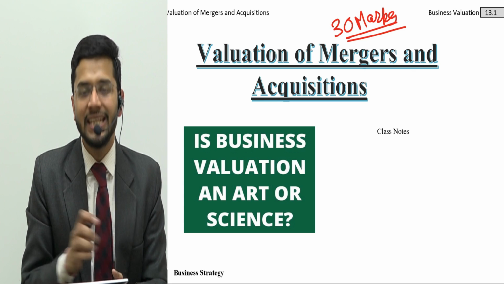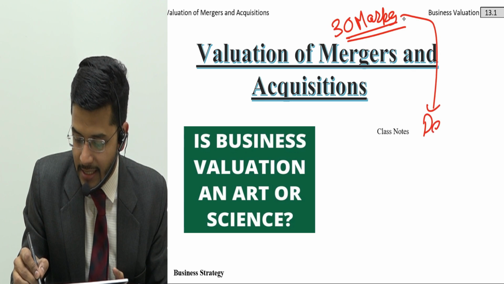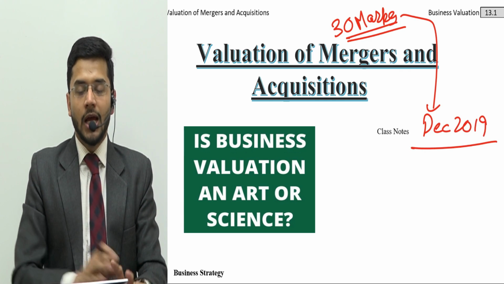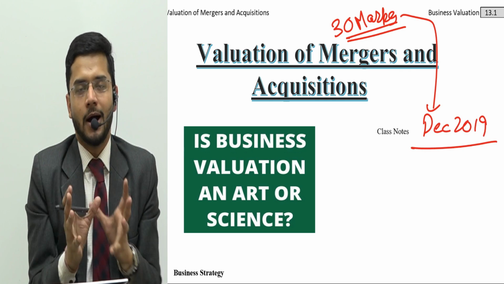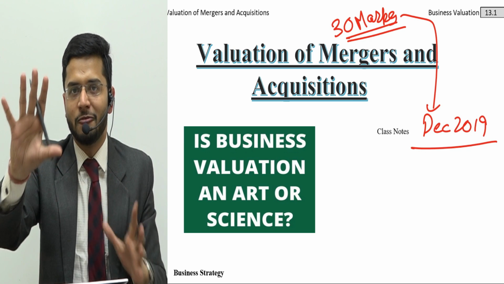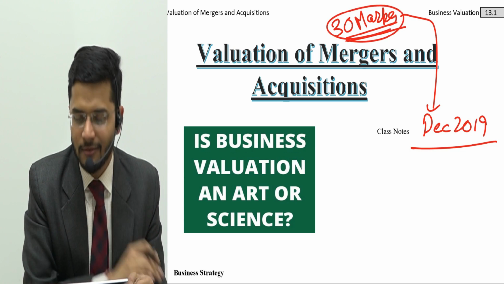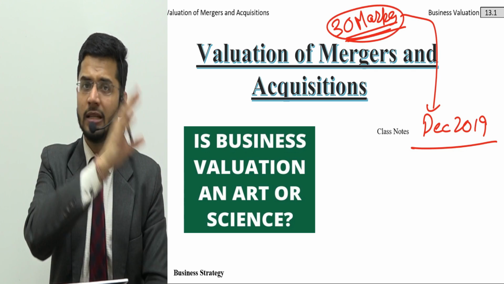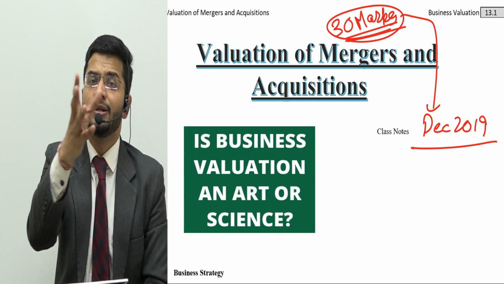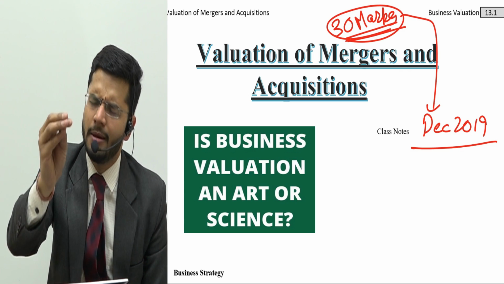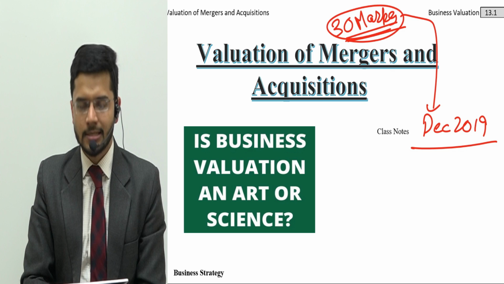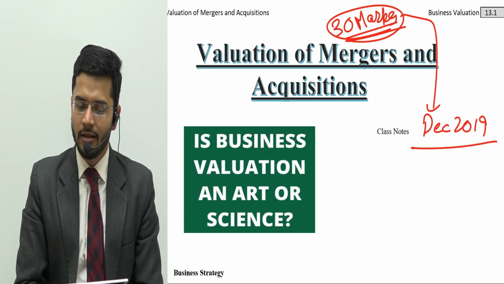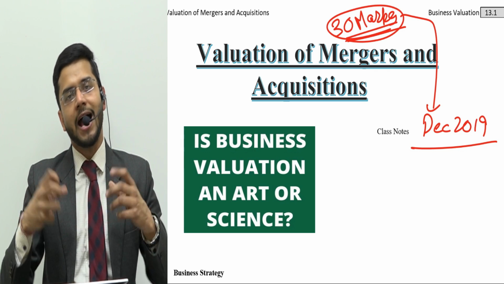December 2019 attempt, this chapter has come for a mind-boggling 30 marks. Out of 50 marks of business valuation, 30 marks was mergers and acquisitions. And if you see the past attempts, this chapter has been consistently coming for at least a bare minimum of 20 marks. So this is the most important chapter of your syllabus. So yes, we are starting with the valuation of mergers and acquisitions.